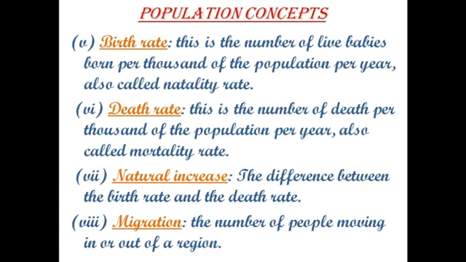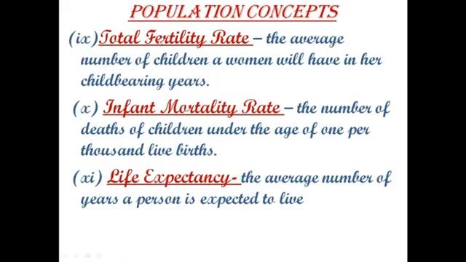The movement is often over long distances or from one country to another. But internal migration is also possible. Next is total fertility rate. The average number of children which a woman will have in her childbearing years, means this fertility rate measures the average number of children per woman.